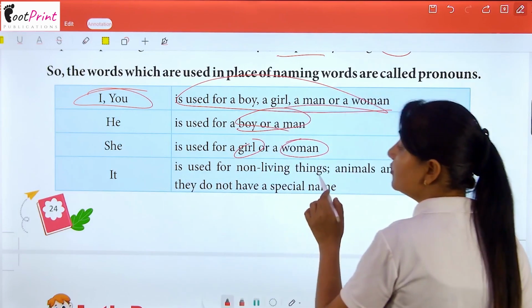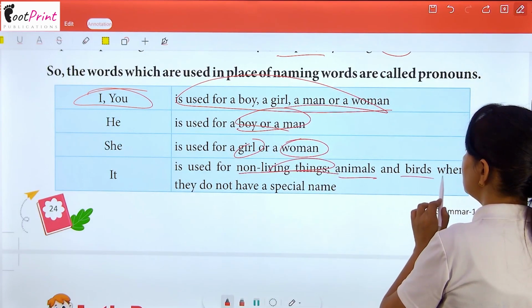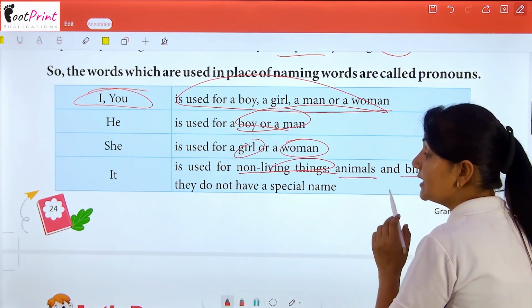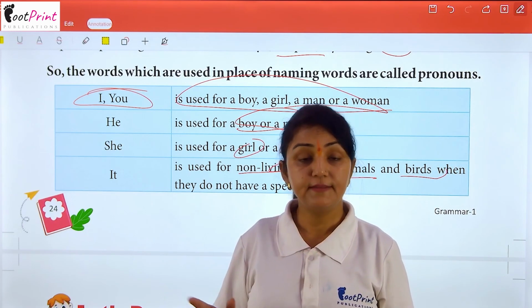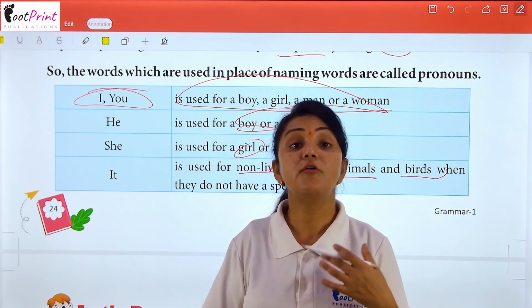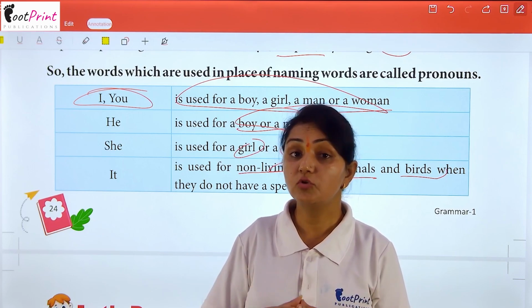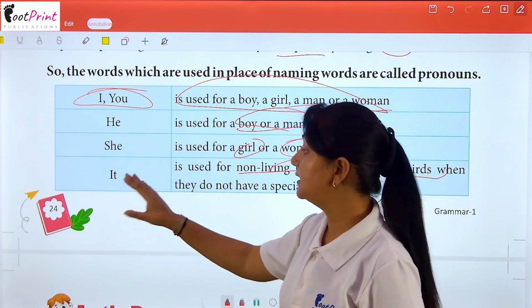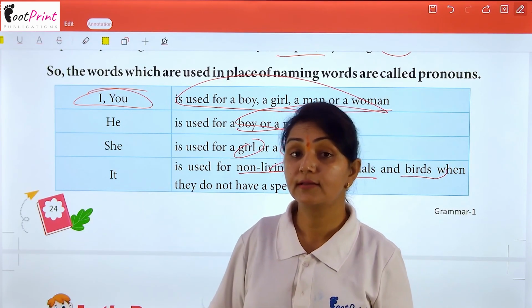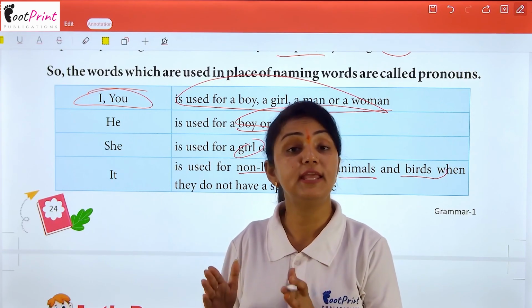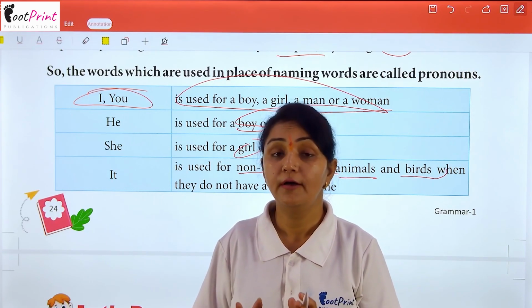It is used for non-living things, animals and birds when they do not have a special name. When there is any animal we are indicating, then we will use the word it for it. But if it has a name, then not, okay?